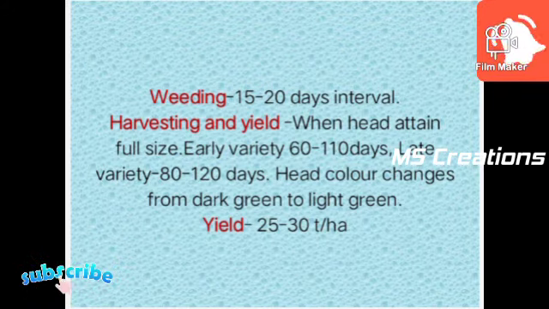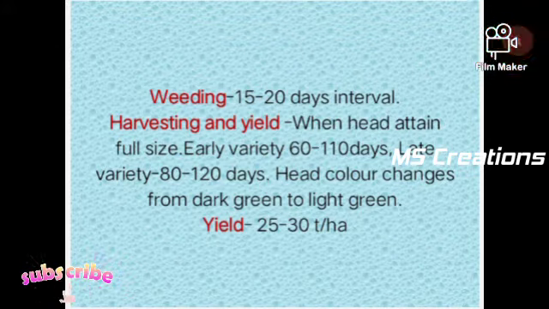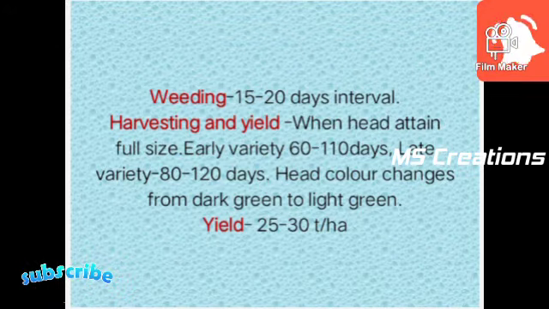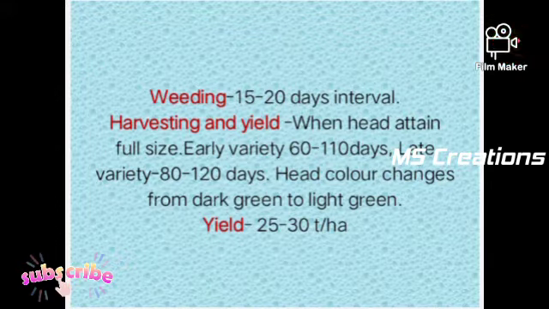These are the natural indices of cabbage harvesting. Yield varies according to the cultivar and interculture operations. On average, the yield of cabbage is 20 to 30 tons per hectare.